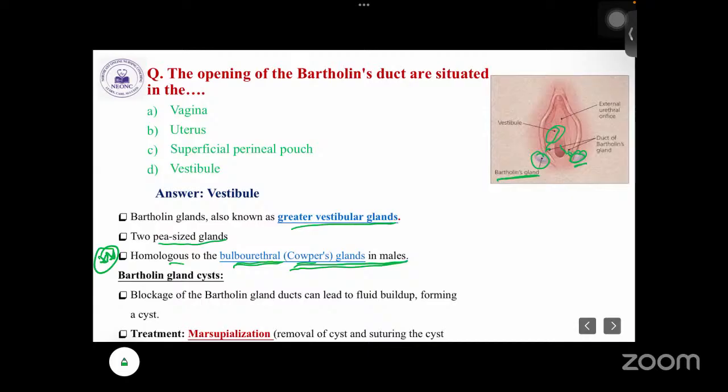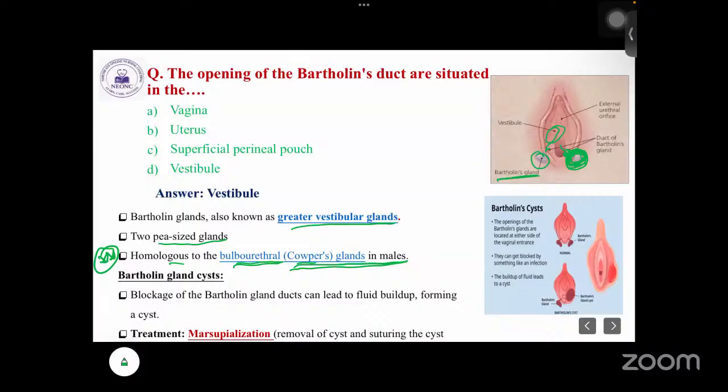Cyst means there is an accumulation of fluid. So what will happen? Whenever this duct is blocked, maybe due to some infection, the fluid will not come out. So fluid will develop in this gland and it leads to the cyst. Then the size of this pea-shaped Bartholin gland will also increase. Usually the size is very small, but when it becomes a cyst, the size will increase and that part is called the Bartholin gland cyst.